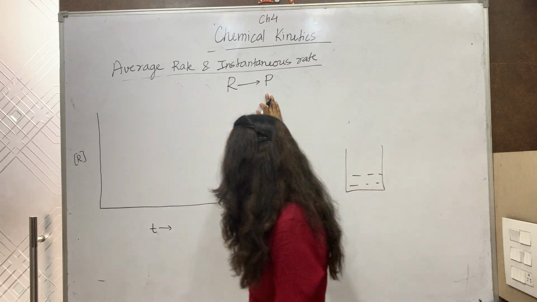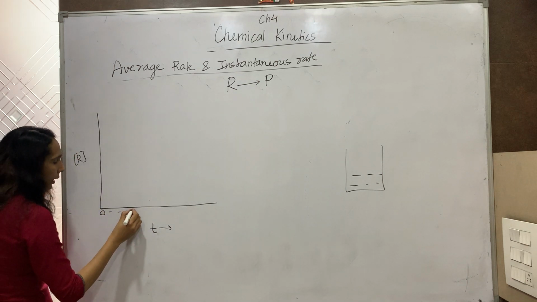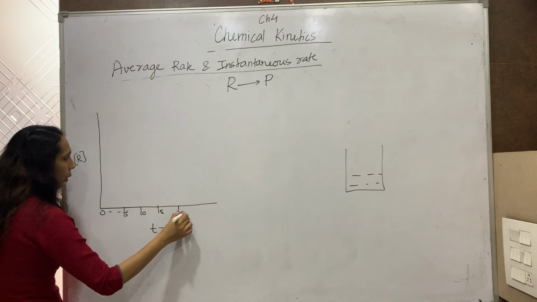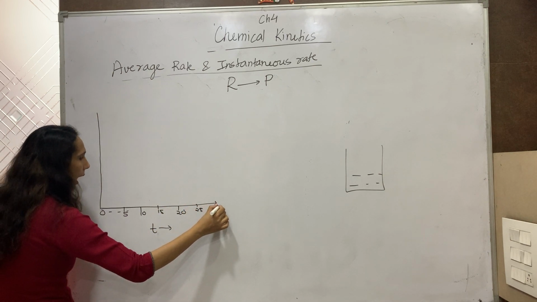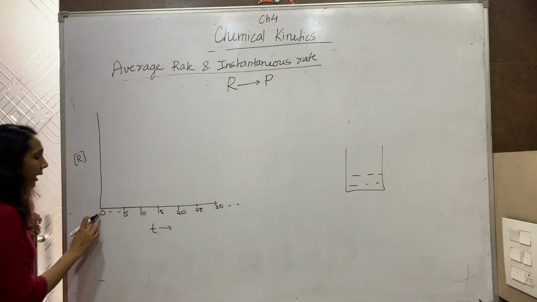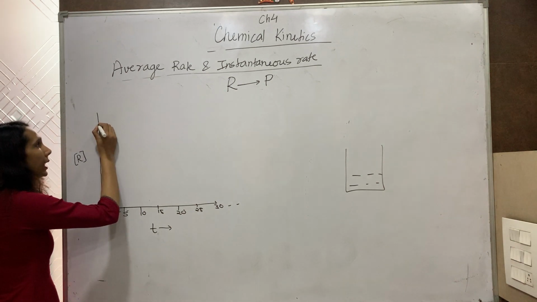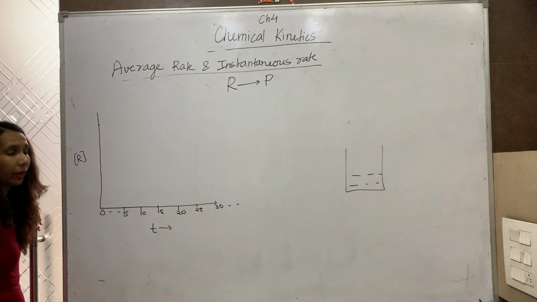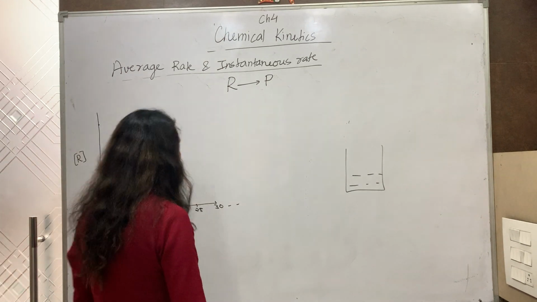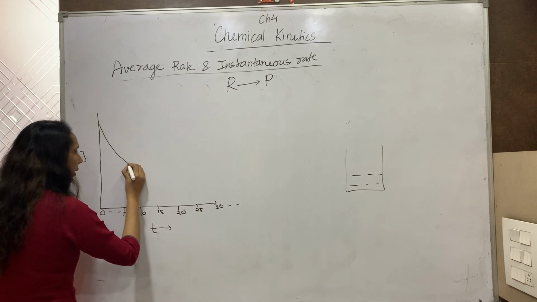I have started a stopwatch and time is 0 and it goes on increasing: 5 minutes, 10 minutes, 15, 20, 25, 30 and so on. The initial concentration of the reactant, that means when I start the stopwatch at 0, is the maximum concentration. And with time the concentration of reactant will go on decreasing. Let us see. When I draw the graph, I get a graph like this.